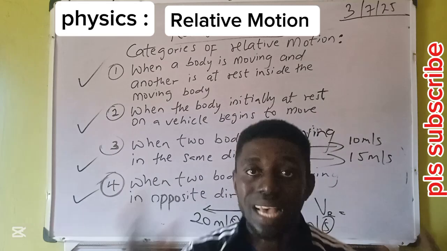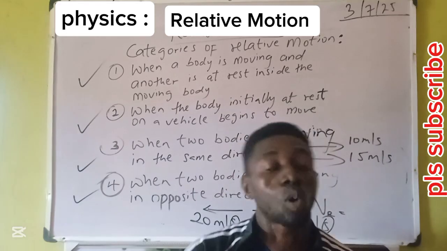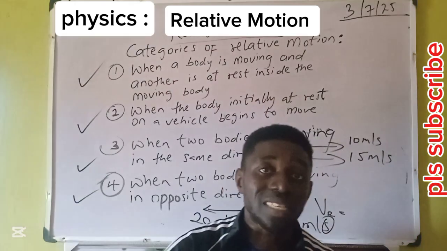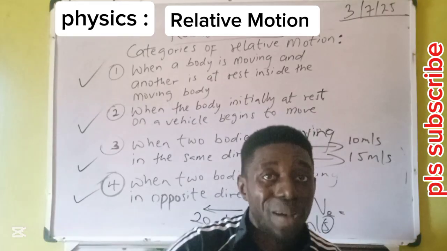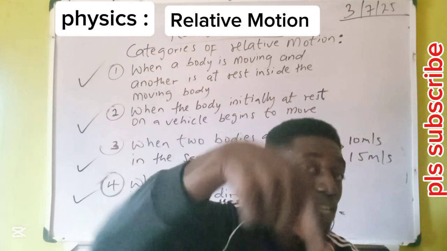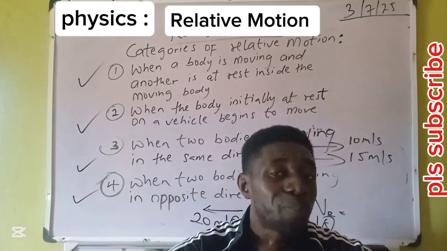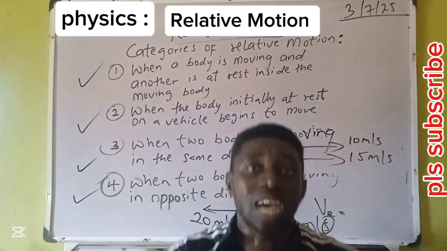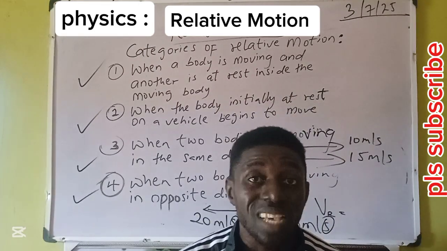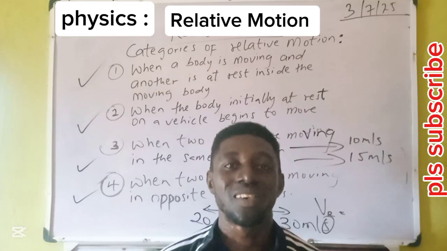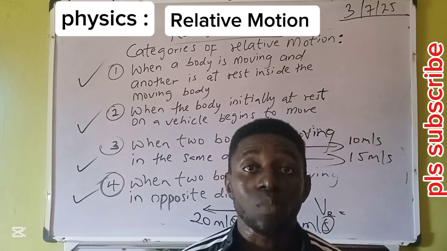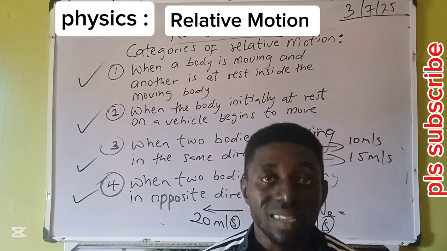In summary, if a body is moving and it contains a passenger, the passenger shares the same speed as the moving body. When the passenger begins to move in the same direction as the vehicle, the passenger adds to the speed. When the passenger goes in opposite direction, the passenger subtracts from the speed of the vehicle. Then when two distinct bodies are moving on their own and they move in opposite direction, relative speed says you must add. When they go in the same direction, it says you must do what? Subtract. My beloved scholars, I want to believe that the findings of relative motion are now in your domain.